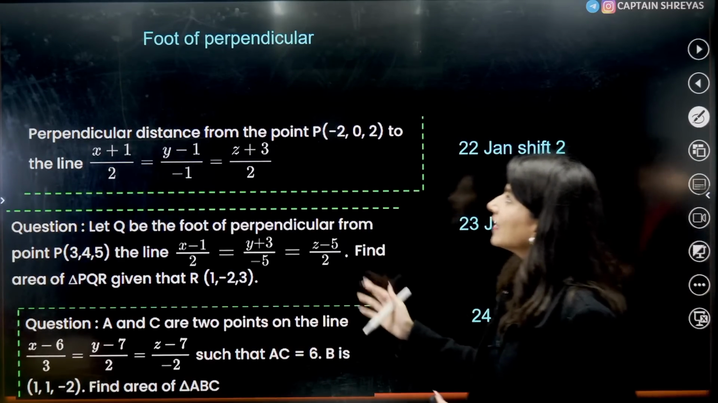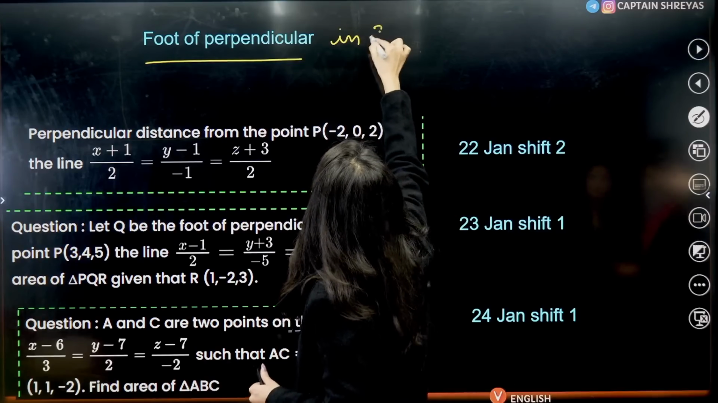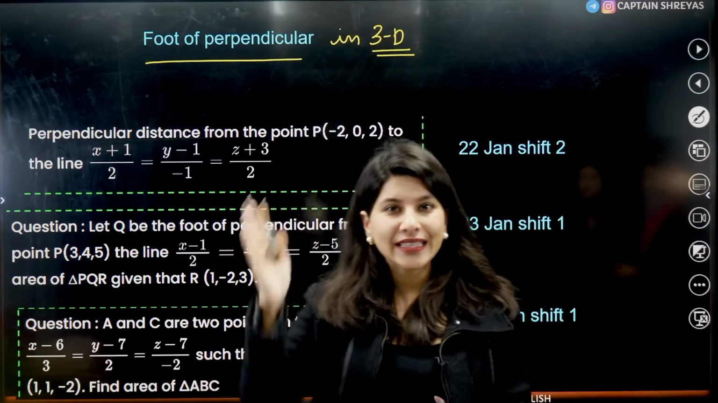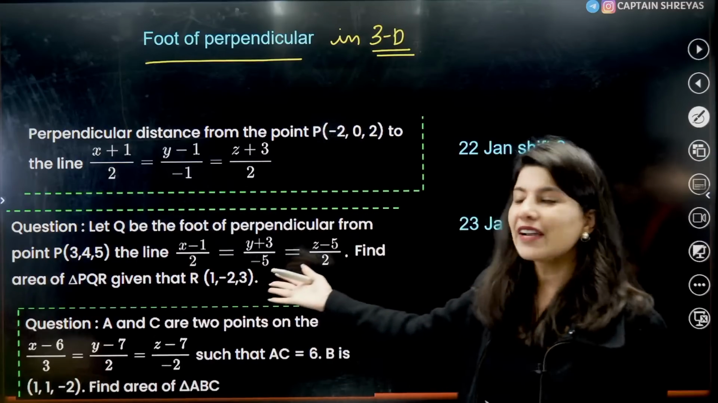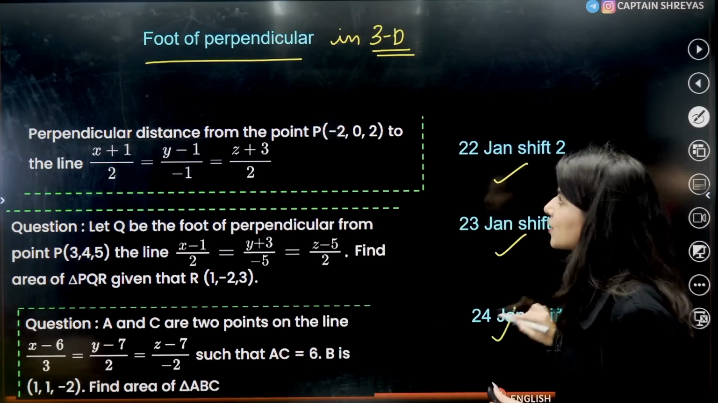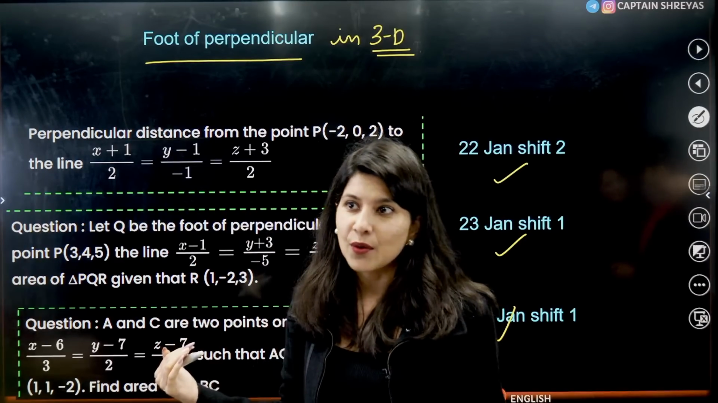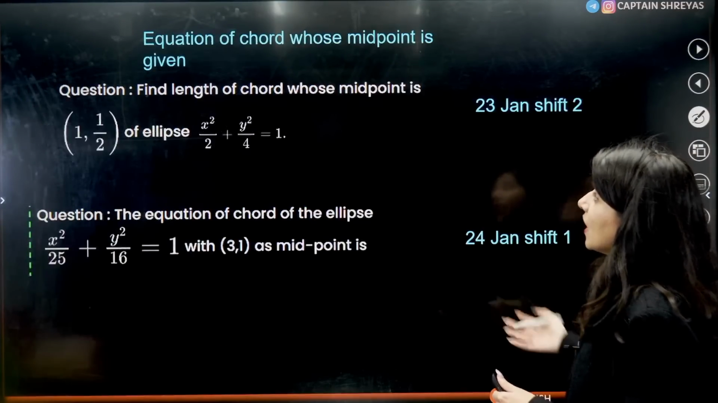And then we have foot of perpendicular in 3D geometry. Again, this was important in 2019, 20, 21, 22, 23, 24 and now 25 as well. You can see 3 questions alone in 2025 from foot of perpendicular.